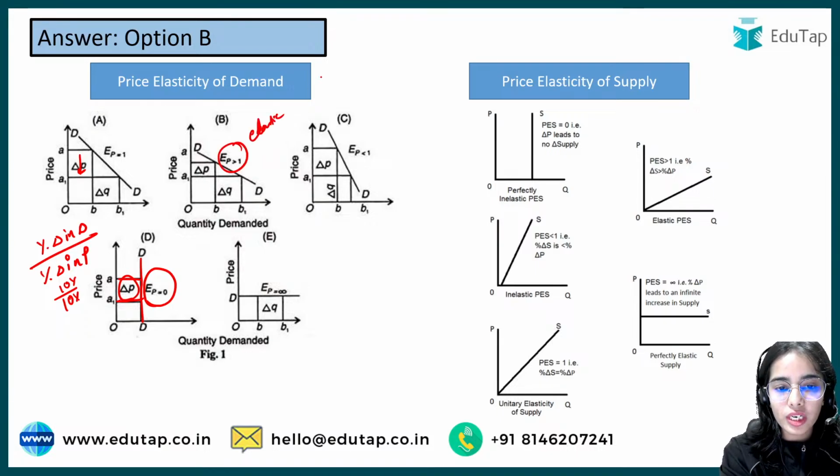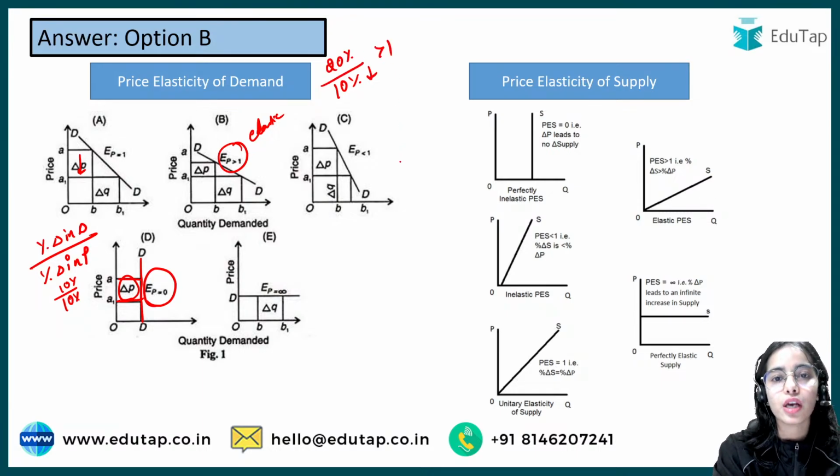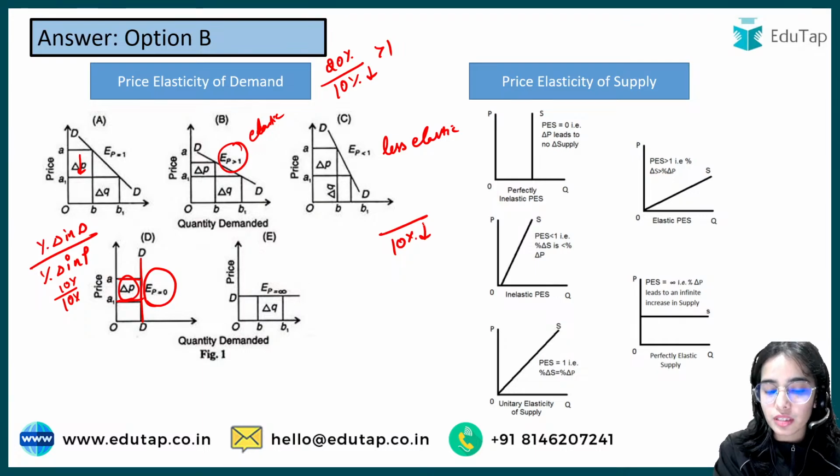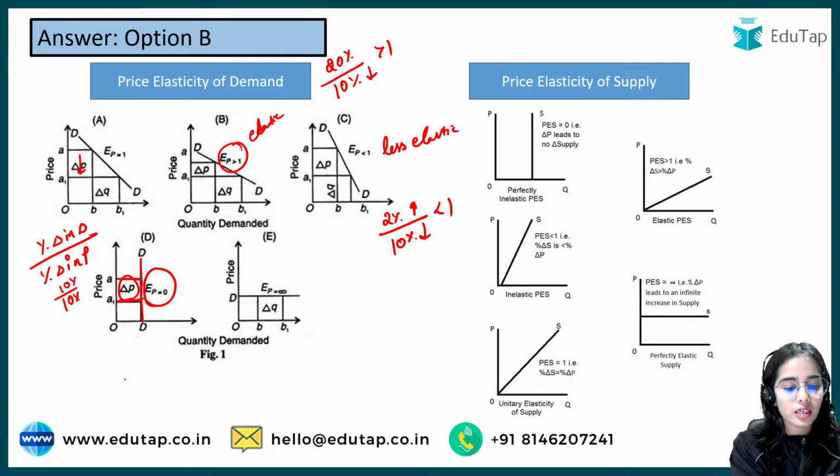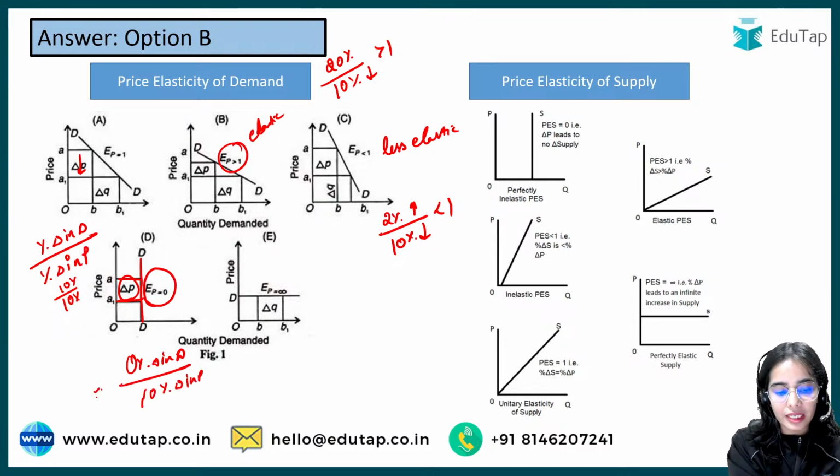More elastic means that if the price is decreasing by 10%, demand will increase by 20%. That is greater than 1. Less elastic means that if the price is decreasing by 10%, the demand is increasing by 2%. That is less than 1. Perfectly inelastic means there is 0% change in demand with any percentage change in price. So that is 0.